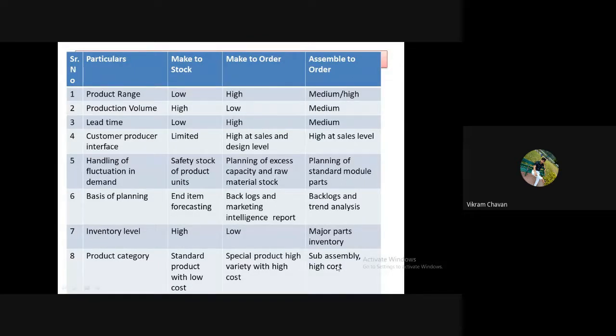First particular is product range: make to stock, low; make to order, high; assemble to order, medium to high. Second one, production volume: make to stock, high; make to order, low; assemble to order, medium.